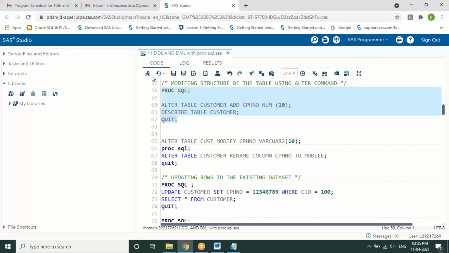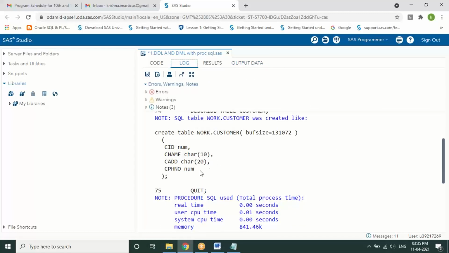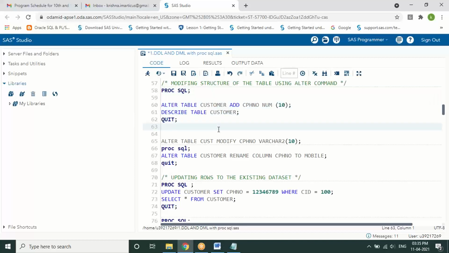If you see this, a change happened where the new column got added, called C phone number. A column got added, that's it. Even in the log window, you can observe that a new column has been created. That's how we can change the structure of a table.